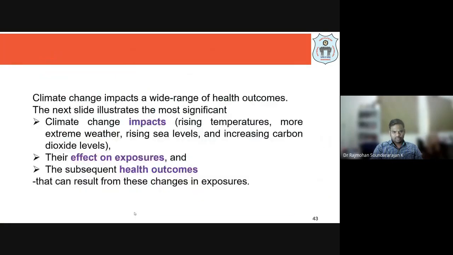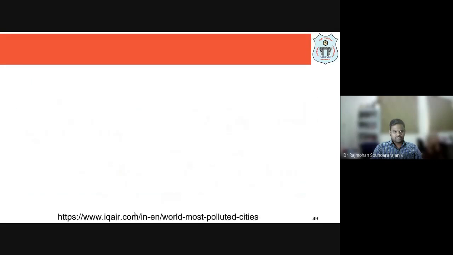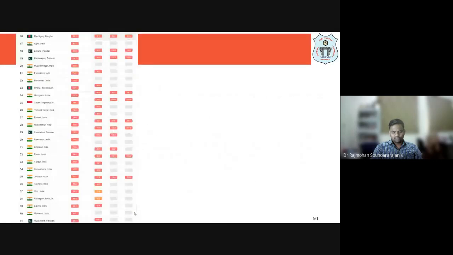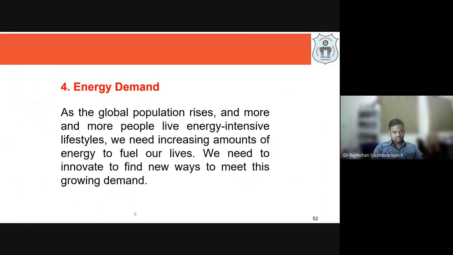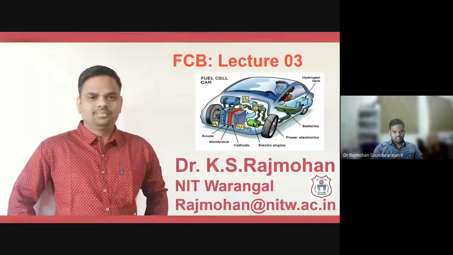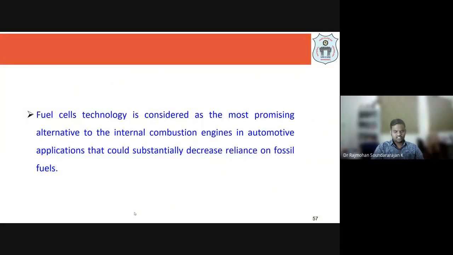Okay, so that has been reiterated in the previous lecture, and we have seen the 50 most polluting cities, and India is ranking in most of the top 40s. Around 30 to 35 are from India. So that also we have seen. And to address job availability for people, it is necessary that the government invests in alternative energy or green energy technologies. Okay, so with that background, we'll get into fuel cell technology.